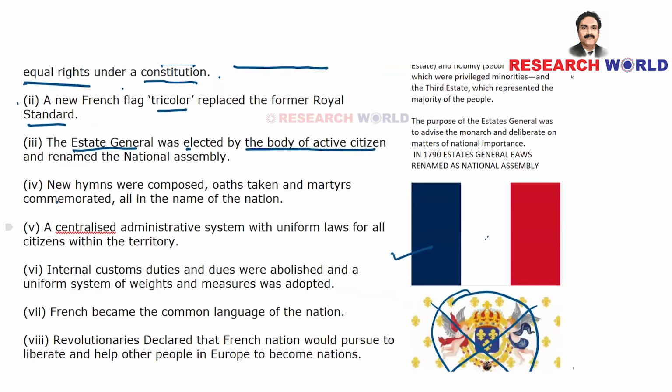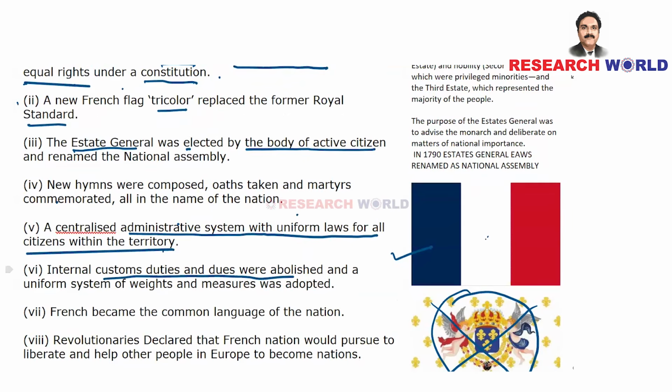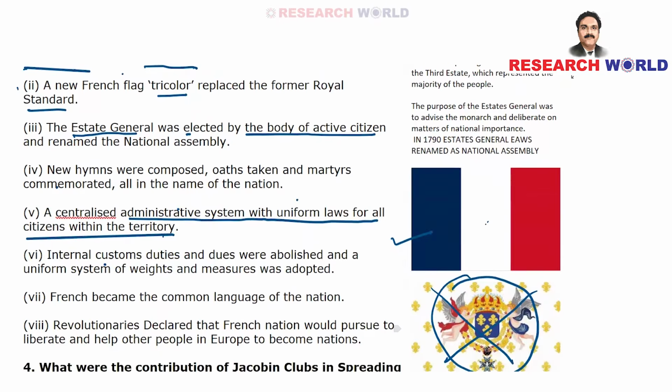The fifth point is a centralized administrative system with uniform laws for all citizens within the territory. Okay, so a centralized administrative system, uniform laws for all citizens within the territory. That's an indication of nationhood where every citizen enjoys equal rights. Then, internal customs duties and dues were abolished, and a uniform system of weights and measures was adopted.